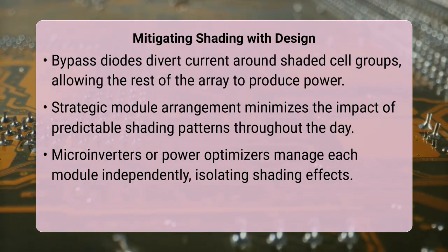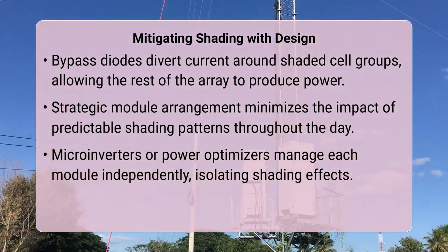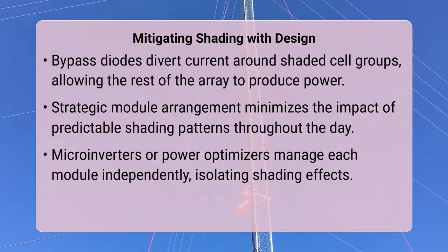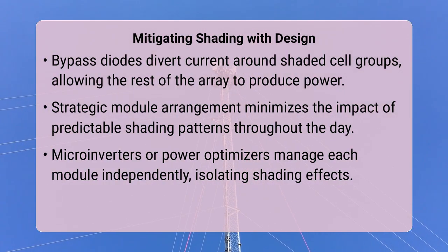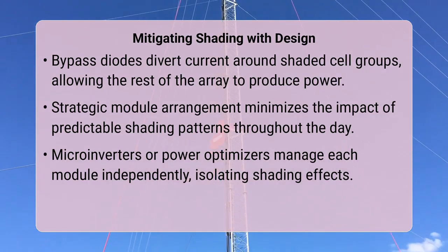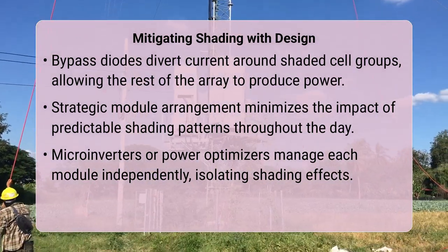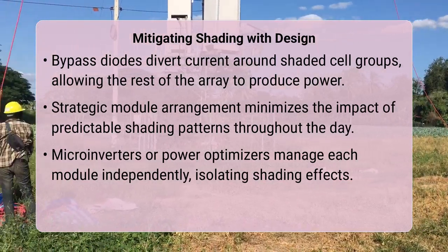Another critical design consideration is stringing optimization. This involves arranging modules in a way that minimizes the impact of predictable shading patterns. For instance, if shading from a nearby structure occurs only at certain times of the day, designers might orient strings or even individual modules to ensure that if shading is unavoidable, it affects the fewest possible modules or activates bypass diodes efficiently without impacting entire rows.